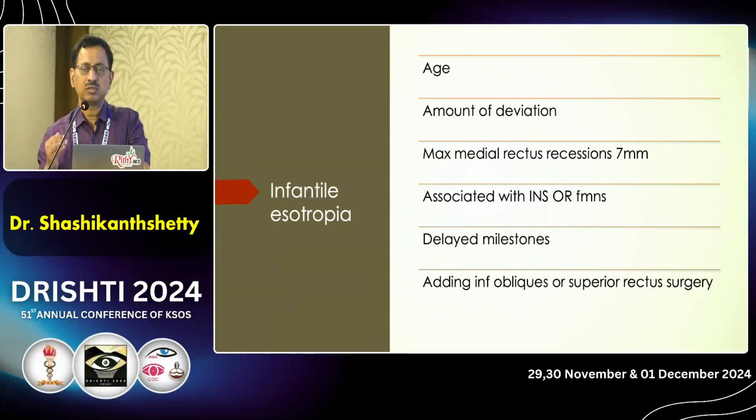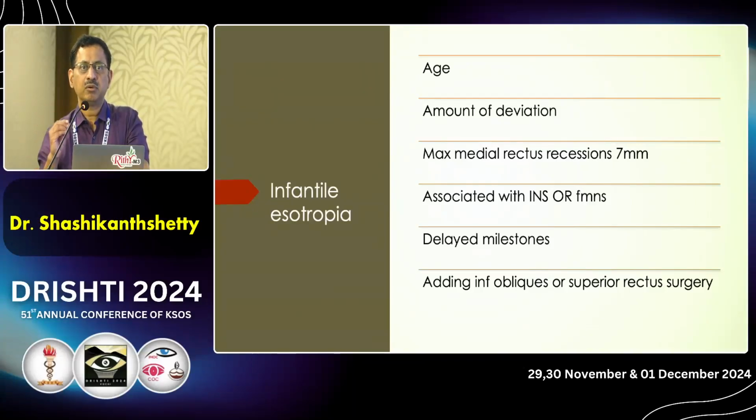The maximum medial rectus recession we do is 7 millimeters for an angle of 60 prism diopters. So we start with maybe 3.5 millimeters medial rectus recession up to 7 millimeters as the maximum, because if you do more than that, there's a possibility of the patient developing consecutive exotropia.